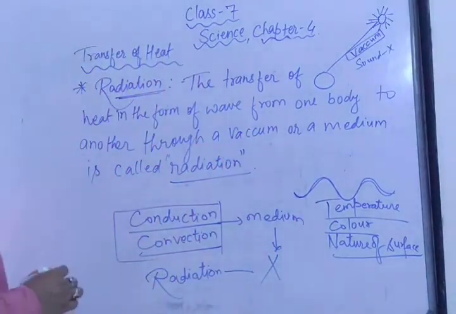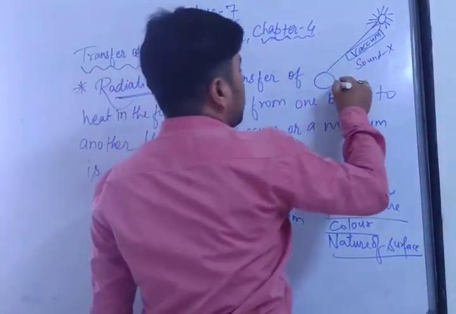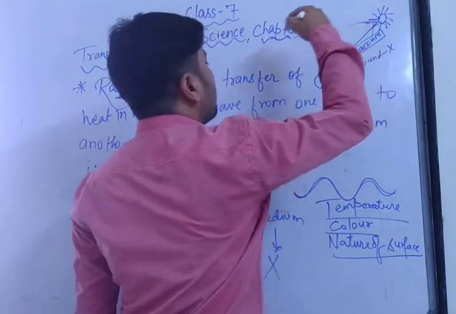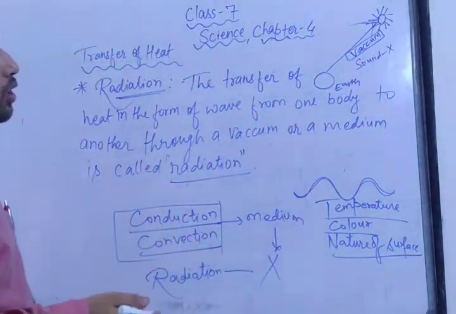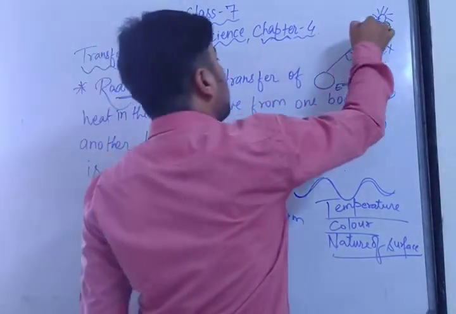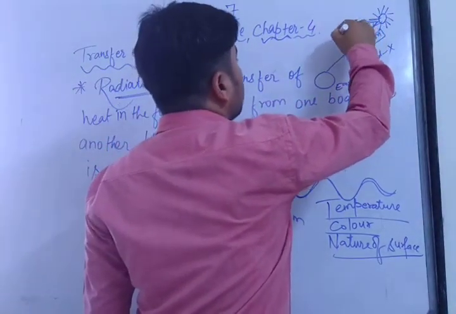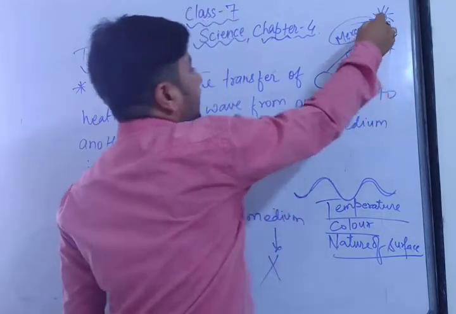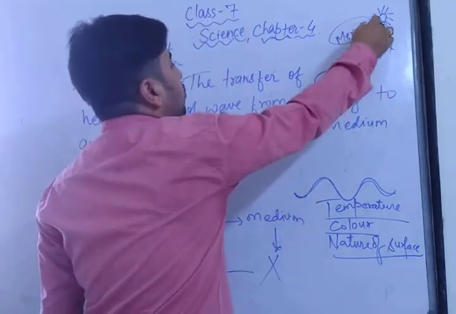For example, let's suppose this is the sun and this is our earth. You can see that the radiant heat spreads in all directions. So when it comes near Mars, Mercury or any other planet, suppose Mercury is the nearest planet, life does not exist there, because the radiant heat is too much, it is very near to it.